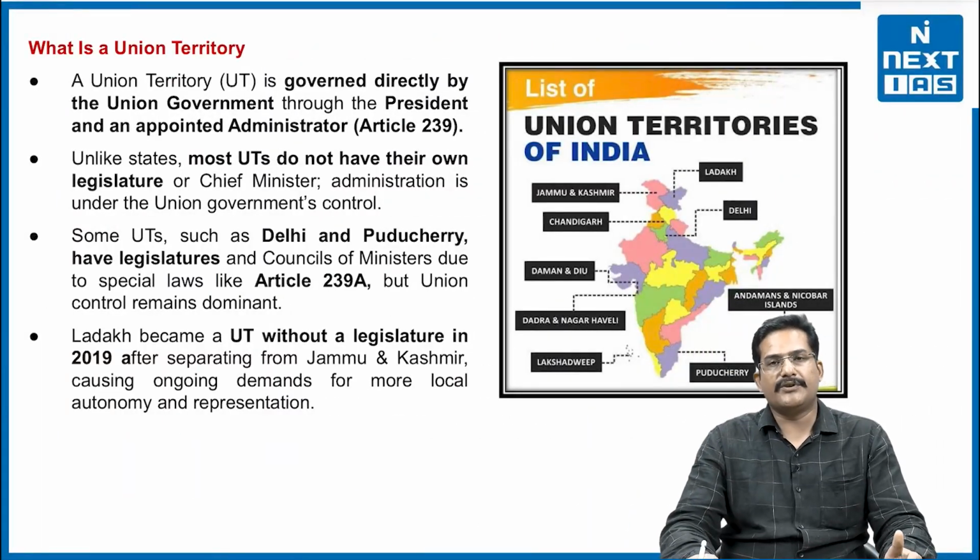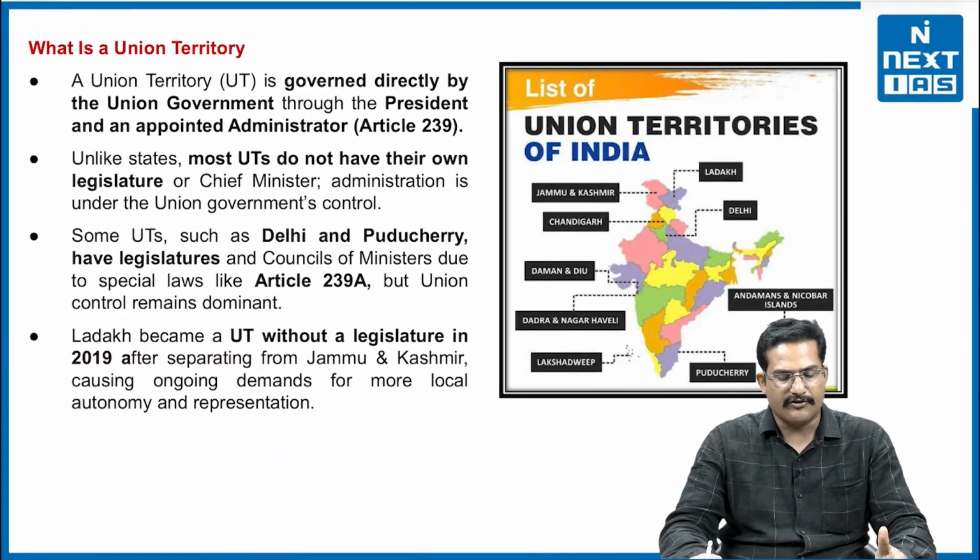Now, what are union territories? Again, union territories are governed directly by the union government, right, as per the provisions of Article 239, and the president or any person appointed by the president works as an administrator of a union territory.